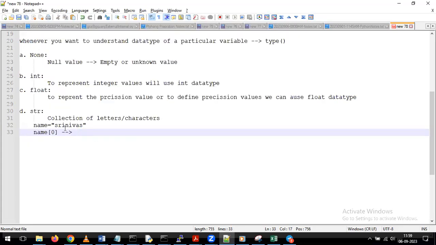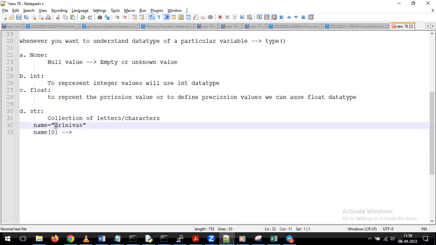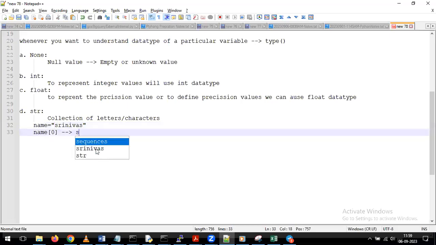Indirectly, you try to give the answer. As part of this name, where is it starting the value from? Is it starting from 0 or from 1? It is starting from 0 only. So as part of counting the letters, it starts from 0, not from 1. That's the reason when I'm giving name of 0, it gives the letter present at the 0th position. So that value comes in the output, and it gives output as S.